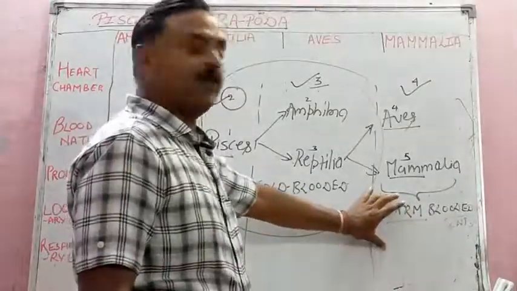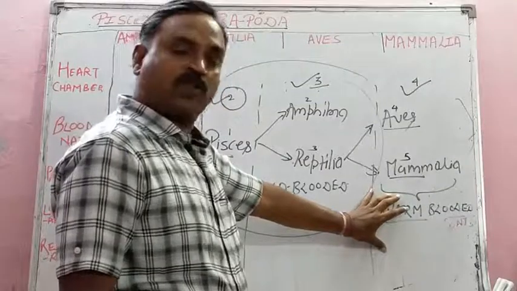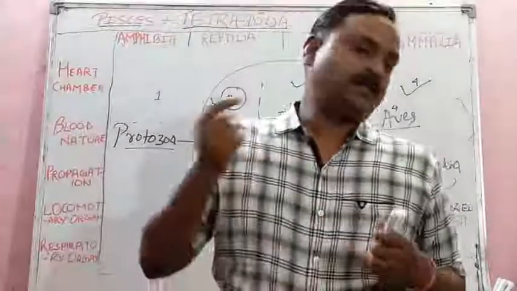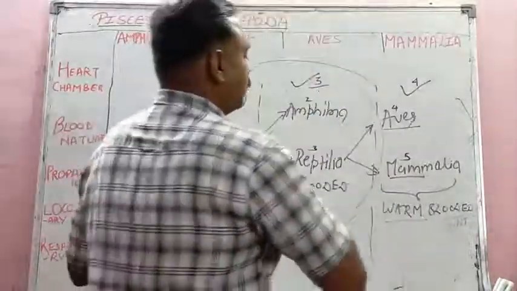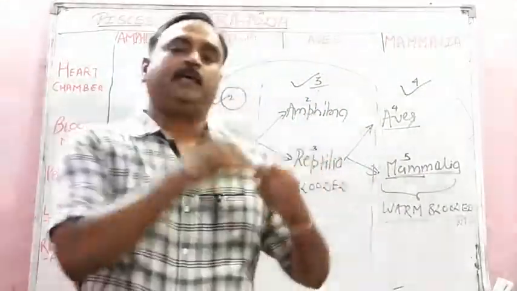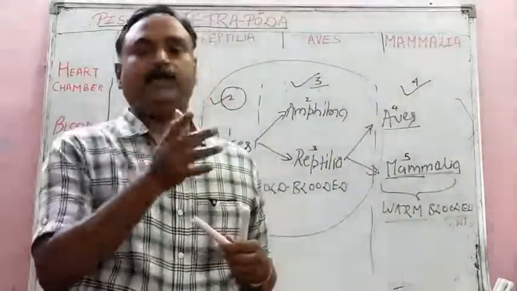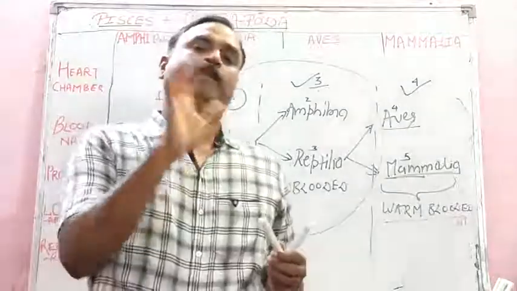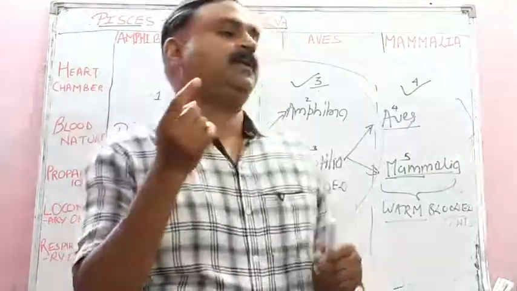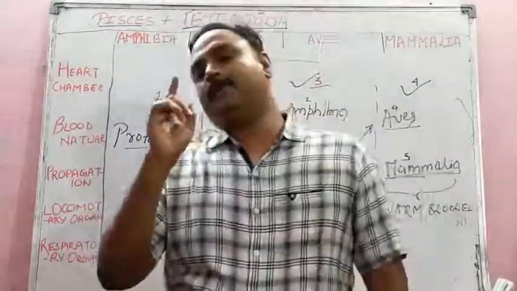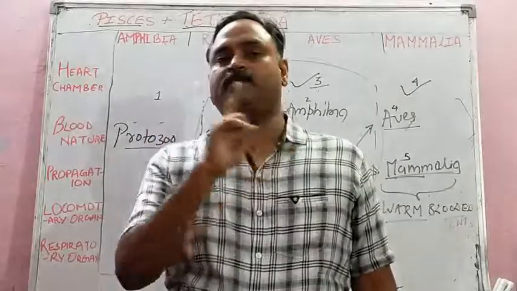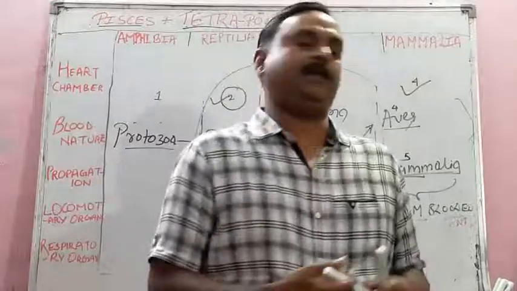Warm-blooded animals, student, their blood or body temperature does not fluctuate or change according to the environmental condition. We are mammals. Take a thermometer and keep it in your armpit in the month of December or January. The normal body temperature will be 98.4 degree Fahrenheit. Or you take a thermometer and keep it in your armpit in the month of June, May, June, July, temperature will be same, 98.4 degree Fahrenheit.